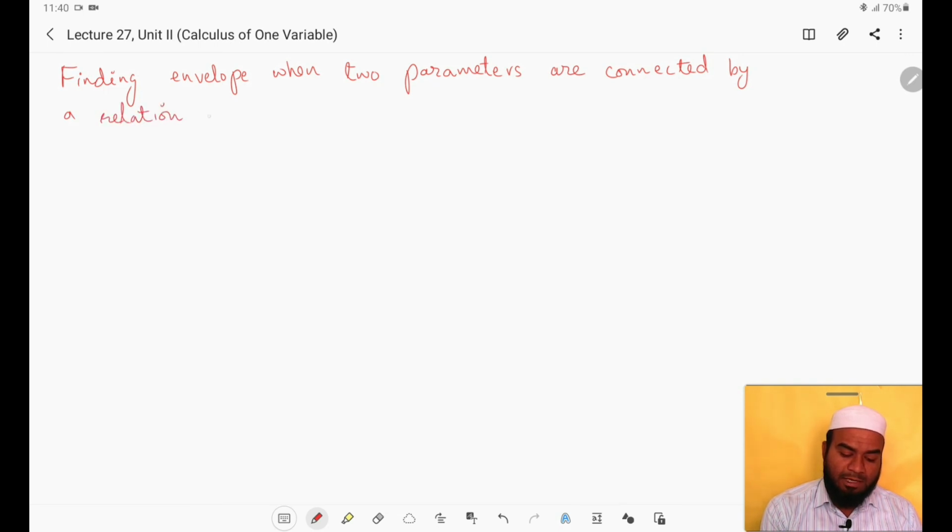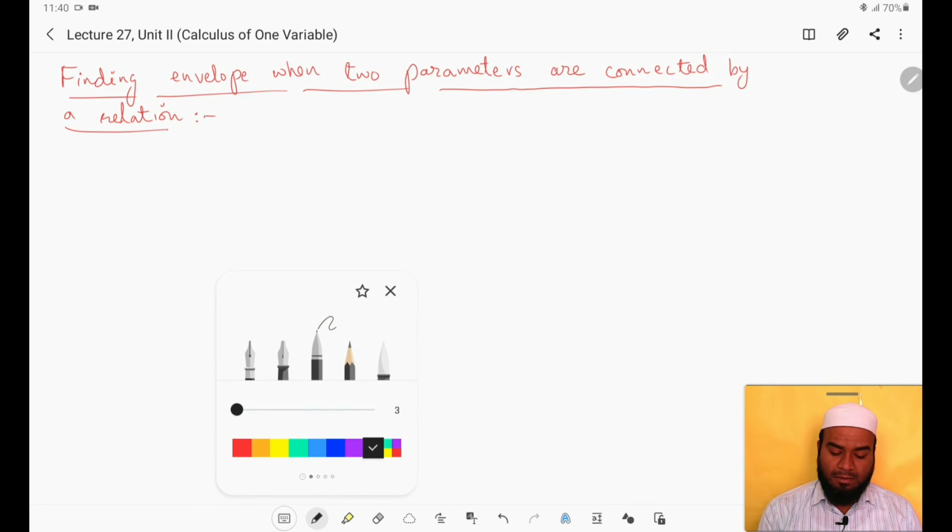How to find the envelope when a 2 parameter family of curves is given and those 2 parameters are connected by a relation, that we are going to see.